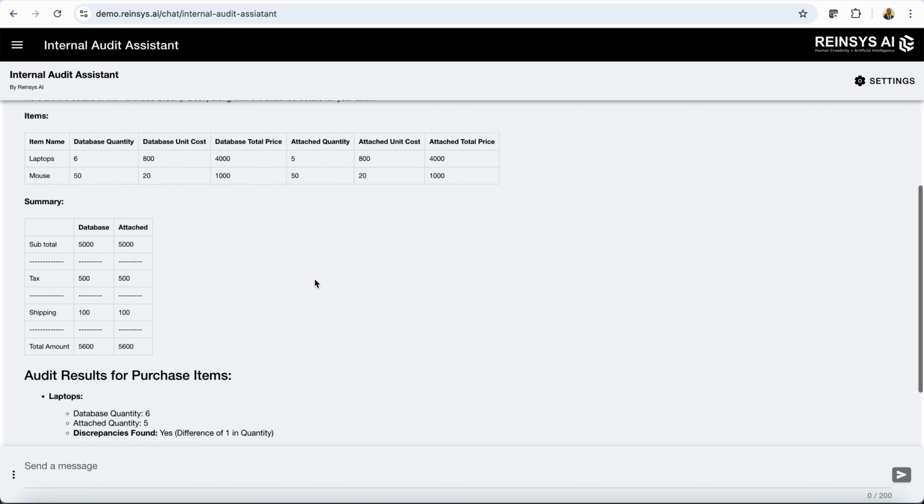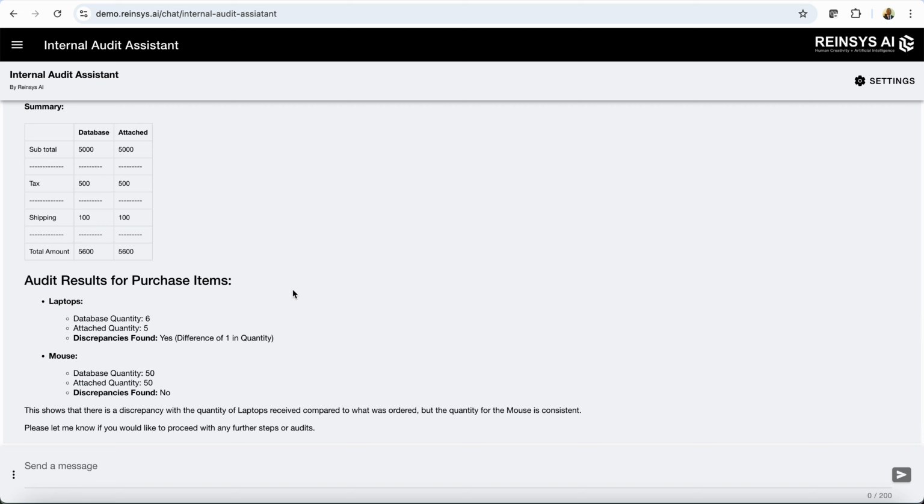Okay. So that's the discrepancy he was able to find there. Now, it would also be interesting that we are able to perform this check right inside our Google AppSheet. So how do we do that?